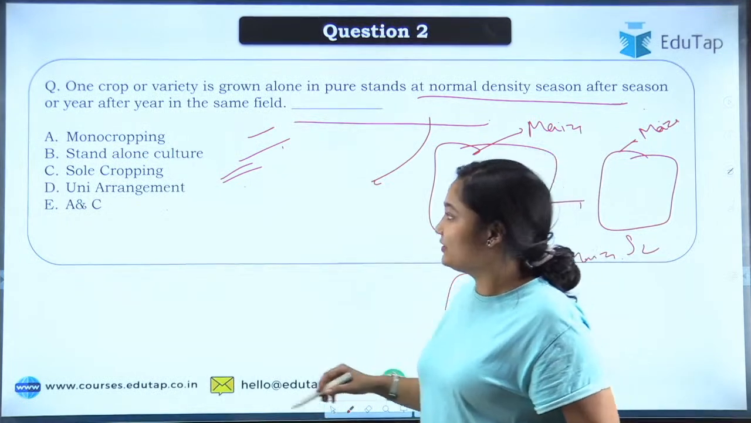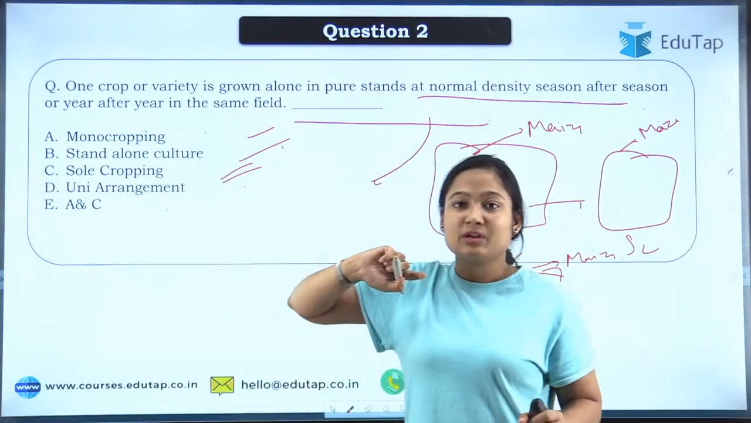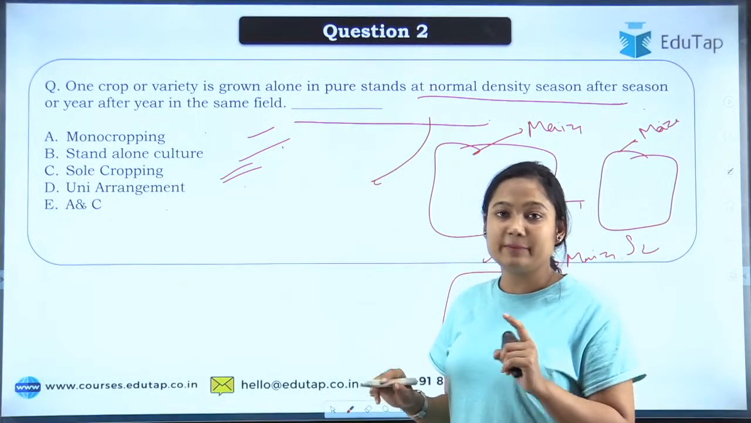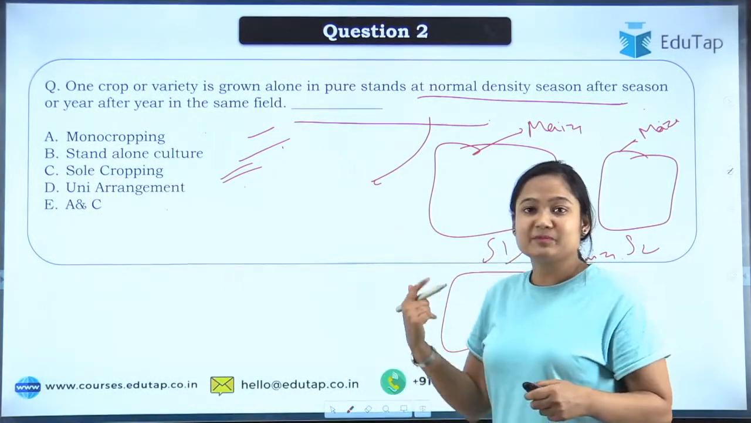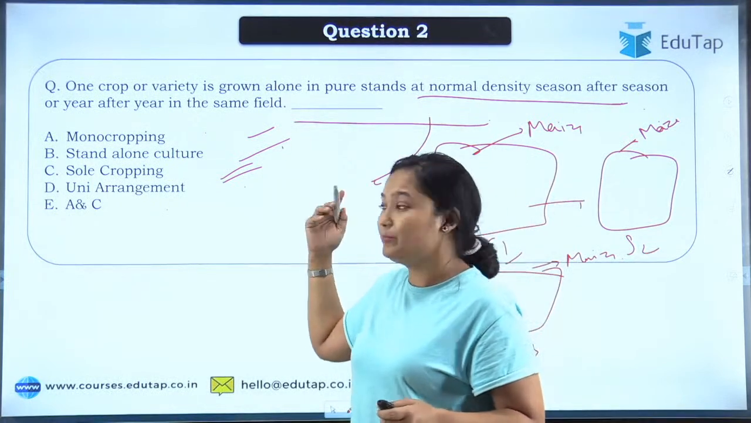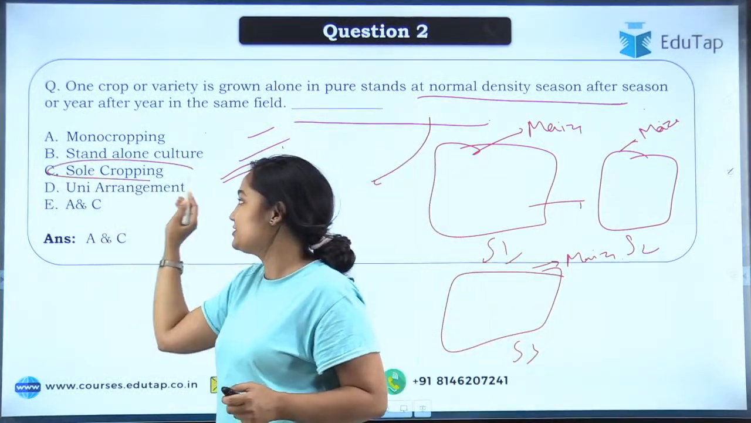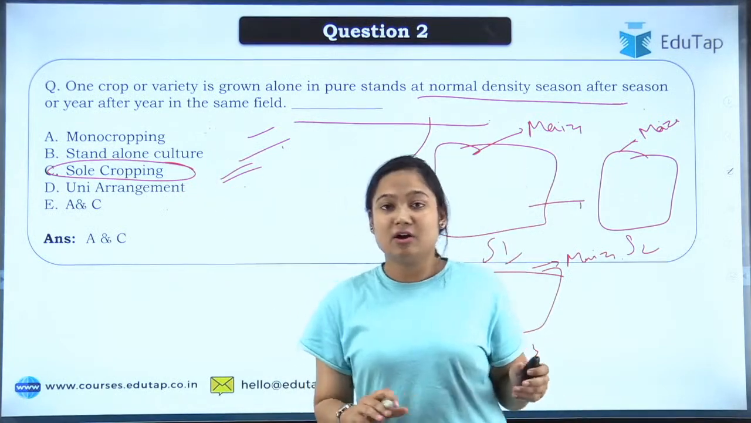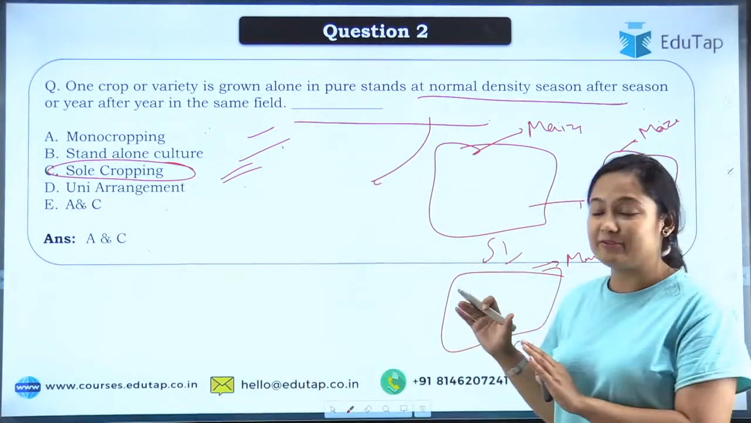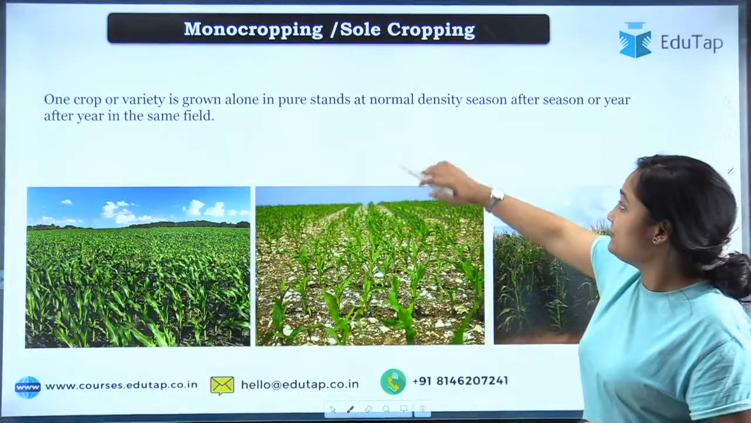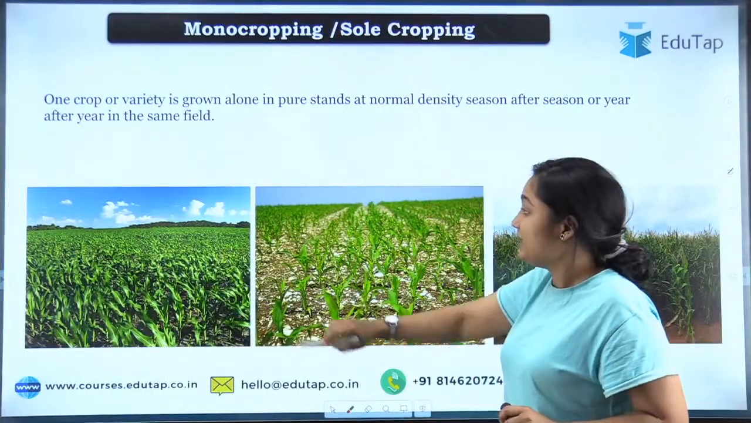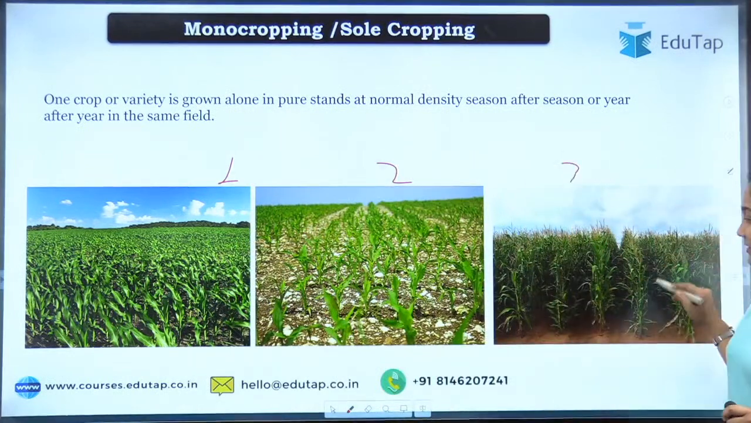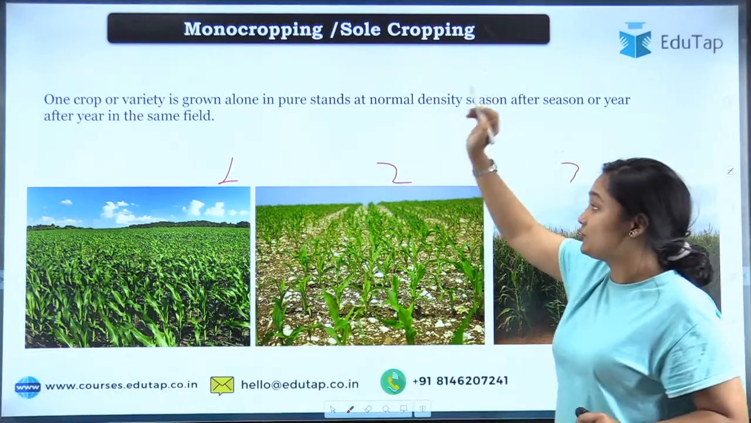So Pradeep is going with option A, that is monocropping. Albert is going with monocropping. Thinker is going with monocropping. Very good. Of course, monocropping is correct, but the other correct option is sole cropping. So the option will be both A and C, that was option E. That will be your correct answer. As you can see, what is monocropping or sole cropping? In year 1 we have grown maize, year 2 maize, year 3 maize. That is your sole cropping.